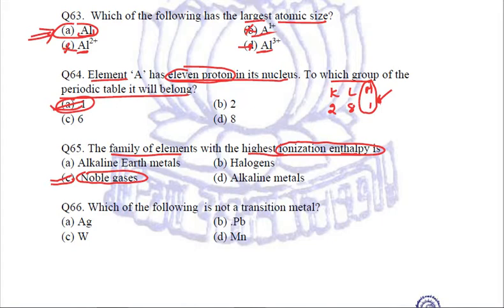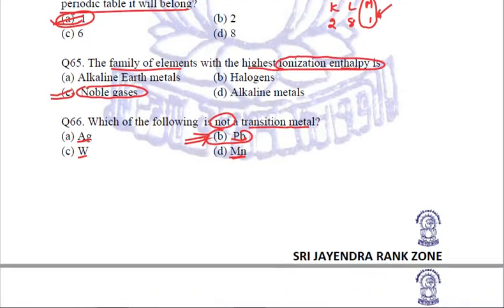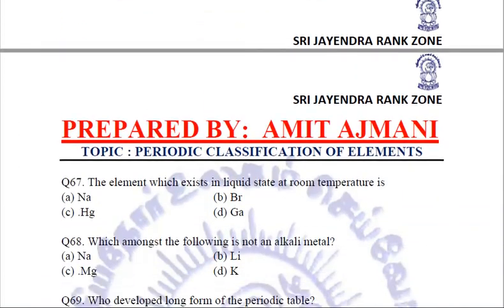Coming to the next question, which of the following is not a transition metal? Out of silver, tungsten, lead and manganese, it is the lead which is a normal light element or a metal. Rest are all transition metals. Silver, tungsten and manganese, they are all transition metals. Lead is a light metal. So B, lead, will be the answer to question number 66.